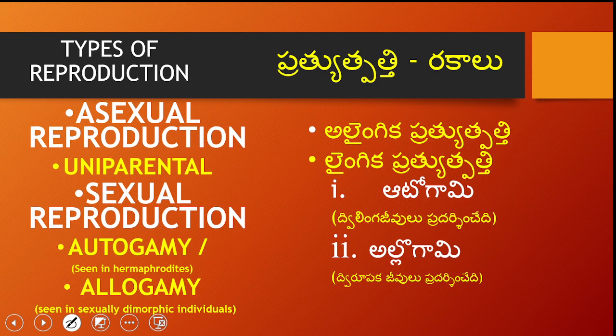And types of reproduction, we know there are two types, asexual and sexual. Asexual reproduction is uniparental. That means from one parent, organisms are produced. And in sexual reproduction, two parents are involved from which organisms are produced.